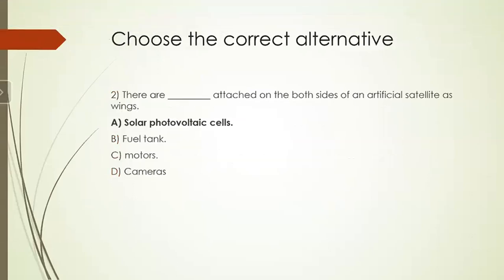So there are dash attached on both sides of an artificial satellite as wings. So you have options solar photovoltaic cells, fuel tank, motors, cameras. So correct option is A, that is solar photovoltaic cells, because they are making use of the solar energy.